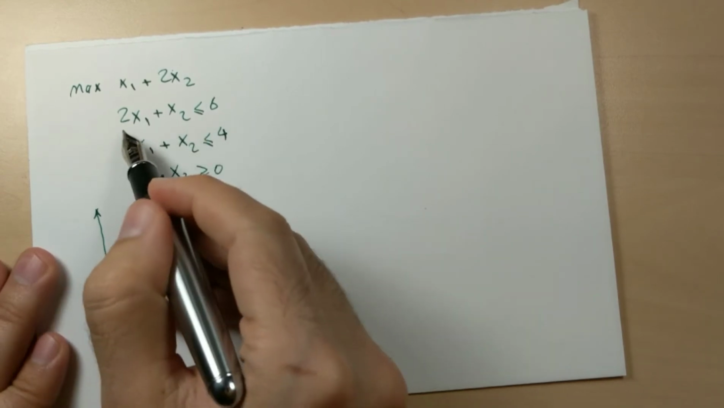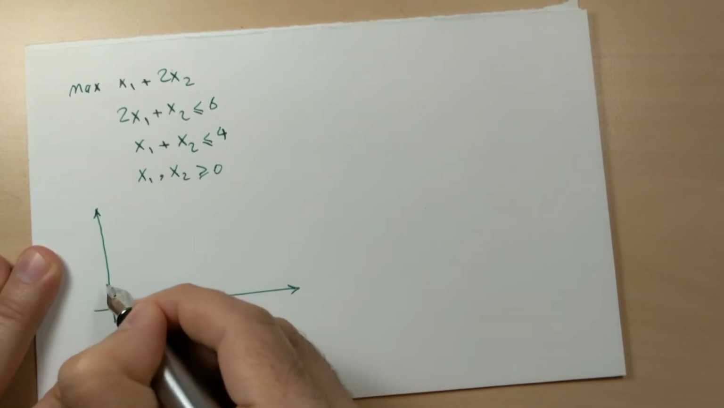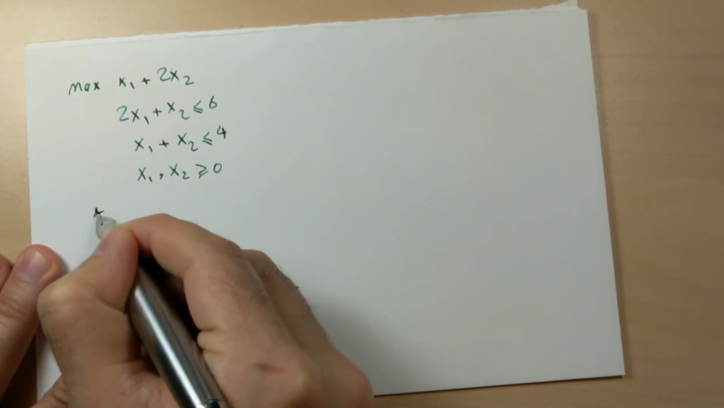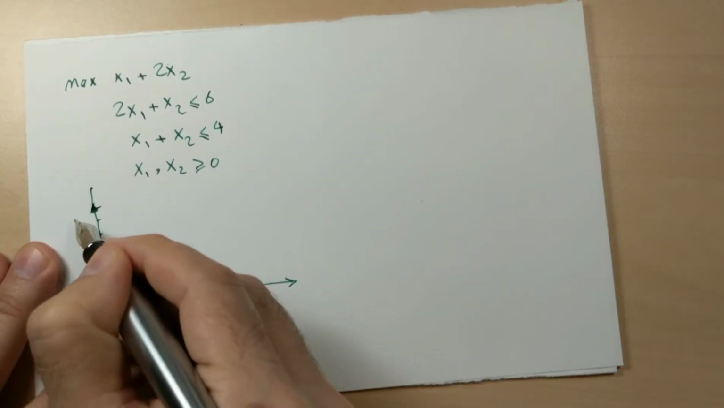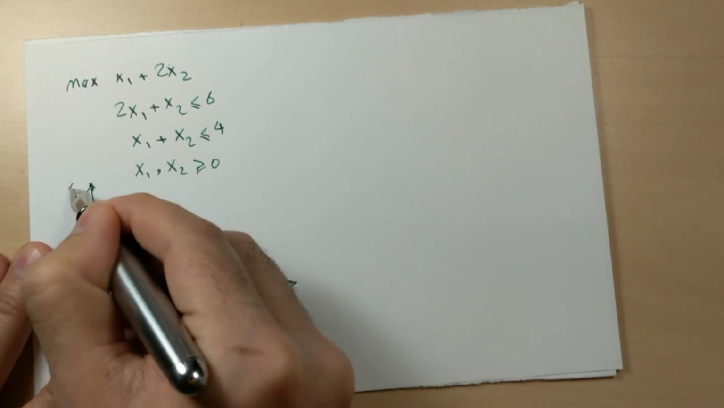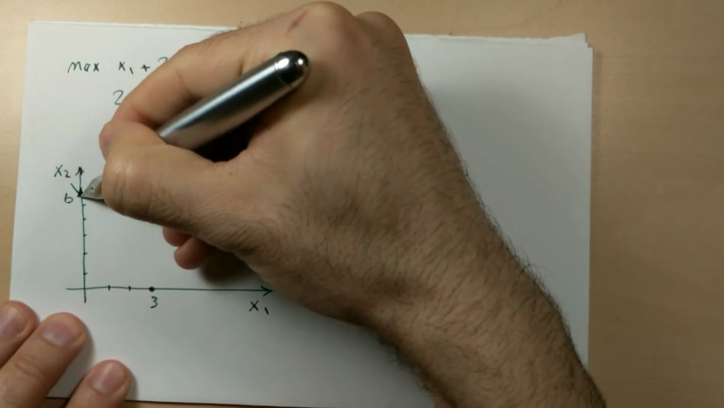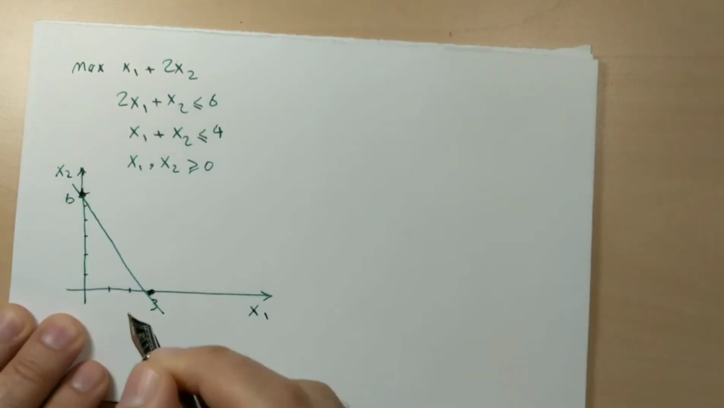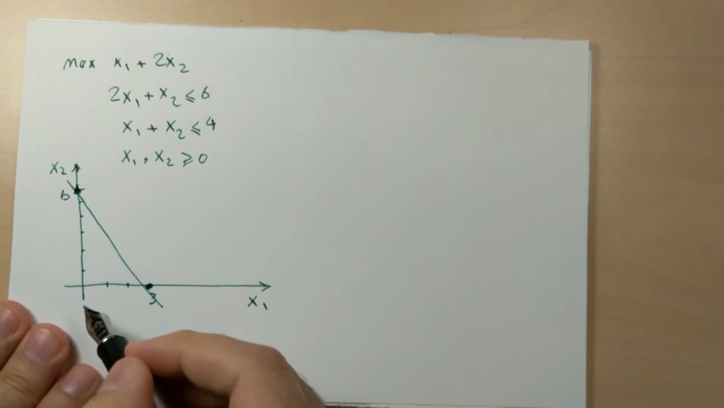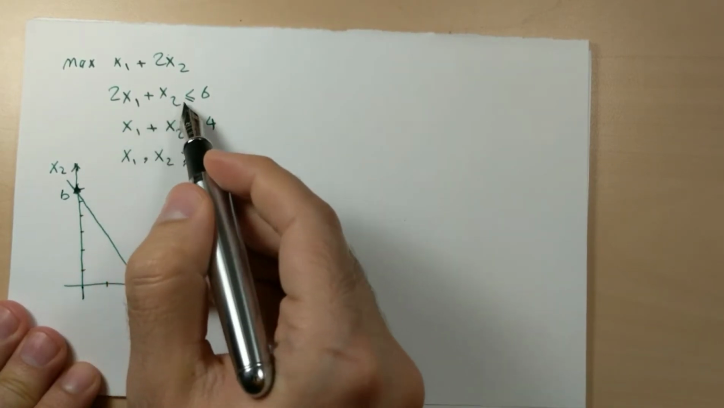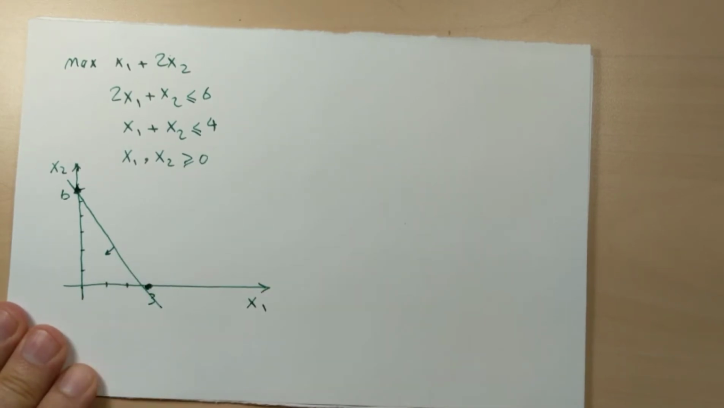I'm drawing the first constraint, 2x1 plus x2 equals 6. So for x1, I will have 3. For x2, 6. This is x2, this is x1. Let's connect these 2 points to draw the line of the first constraint. It's less than or equal to 6. You just need to try 1 point, for example 0 and 0. 0 plus 0 is less than or equal to 6, yes, so it should include 0 and 0. This is the feasible side of this constraint.